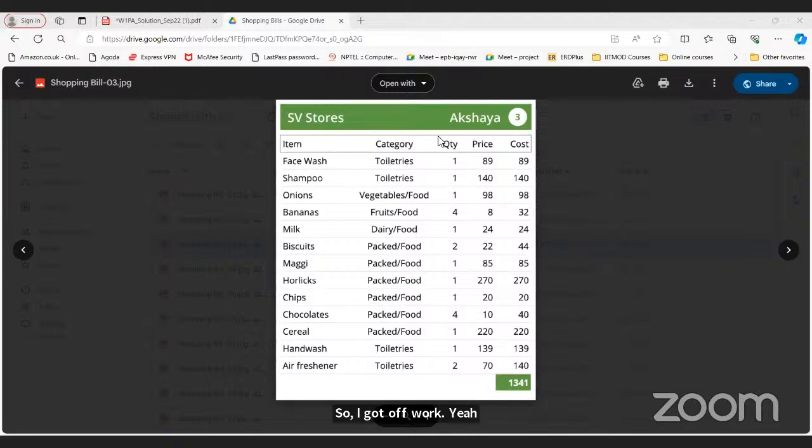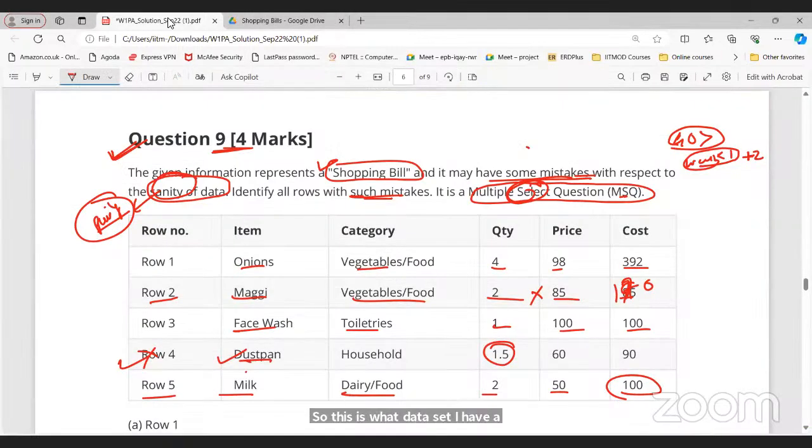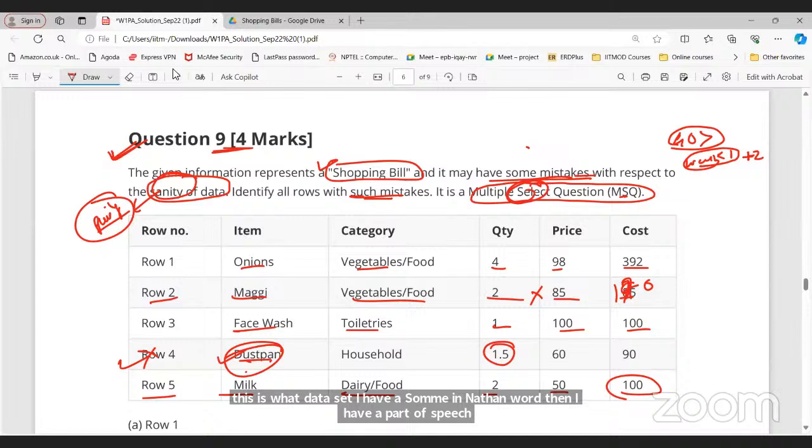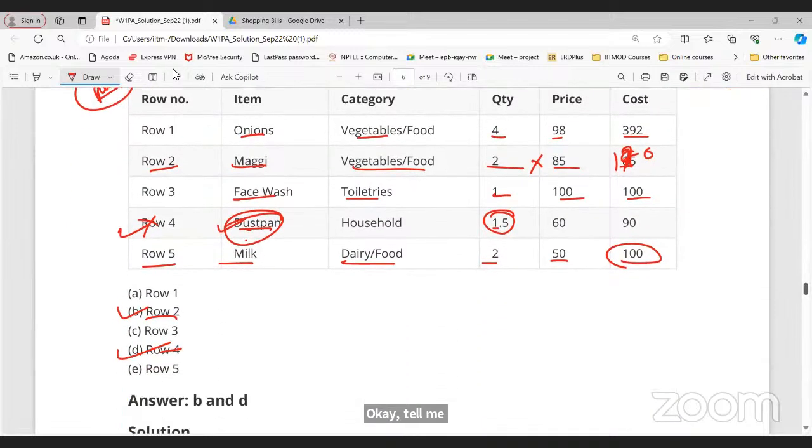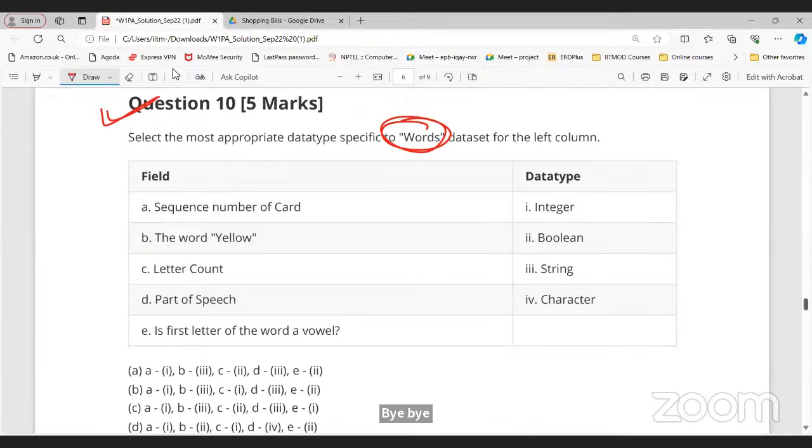Dustpan cannot be in fraction, right? Yes, sir. But if I say vegetable or milk, it can be. Yes, sir, it can be in quantity, 1.5 liters. Yes, sir. Okay. Now what about question number 10?